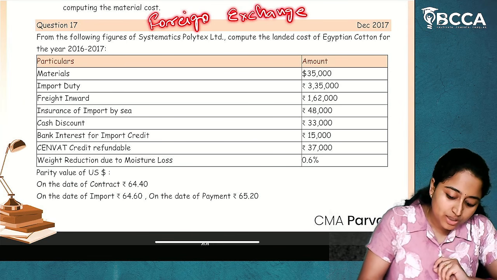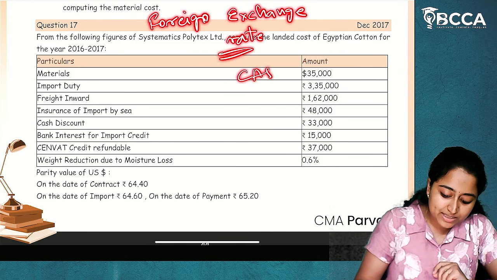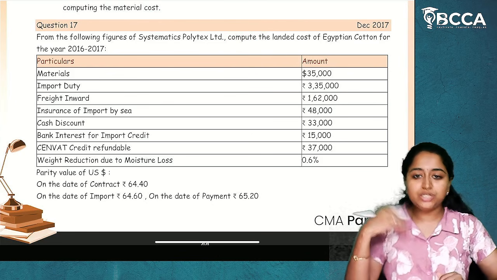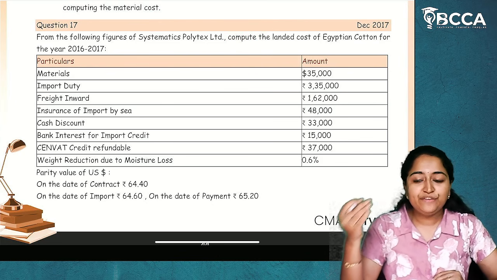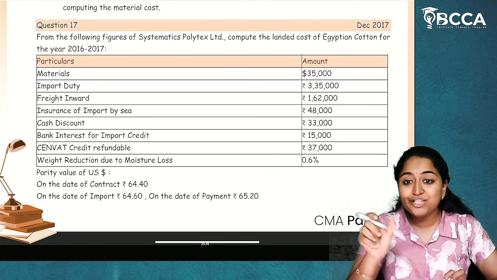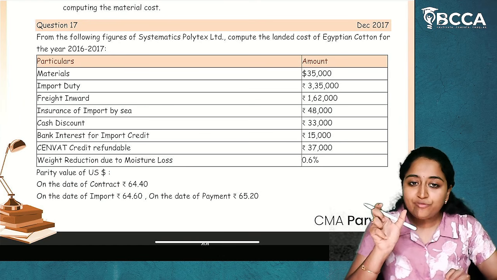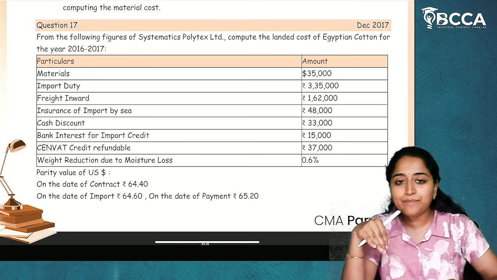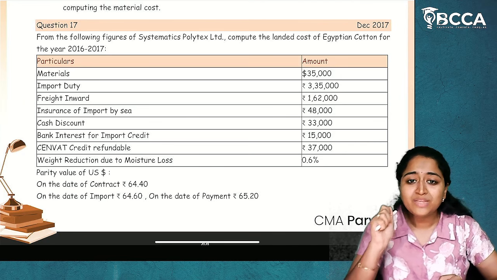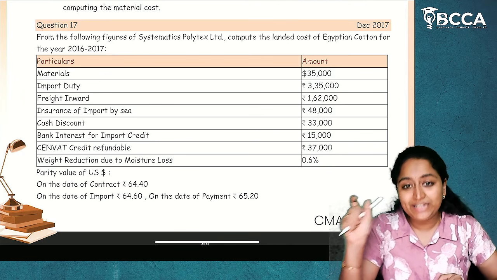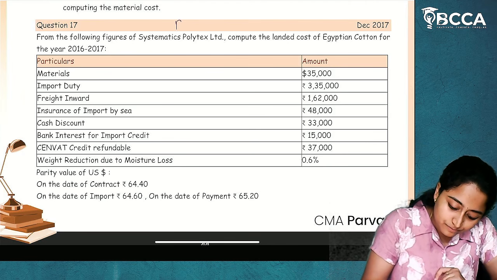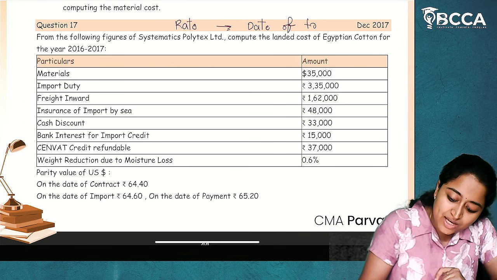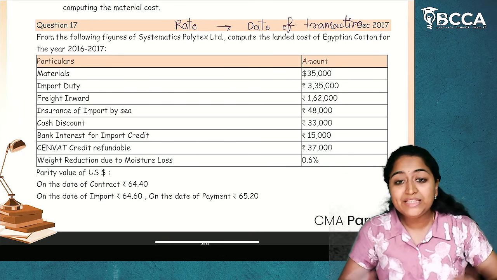rate. So what is the provision given as per CAS 6? When the importation of raw materials is happening, if the importation has any foreign exchange component in it, then to determine the value of a raw material which has been imported from outside countries, we have to consider the rate on the date of transaction. Foreign exchange rate on the date of transaction has to be considered. I hope it is clear. Now, how to determine the date of transaction?